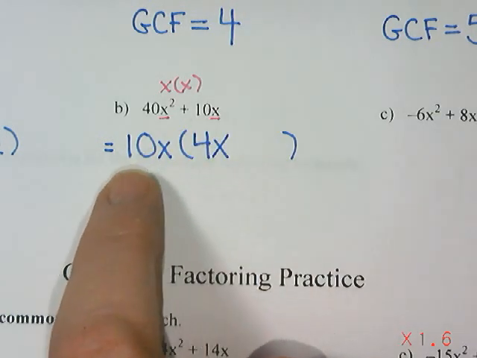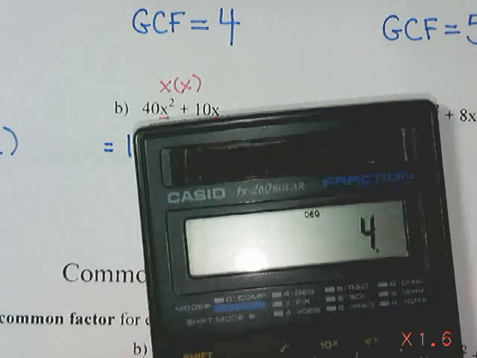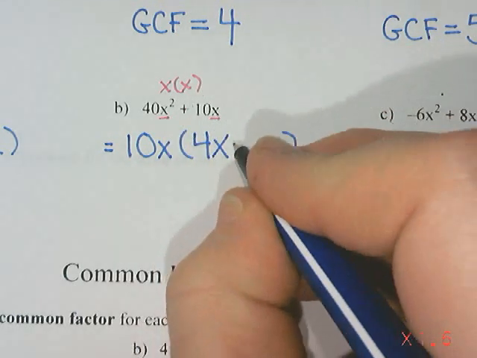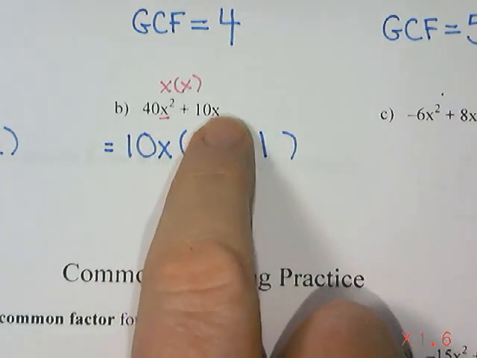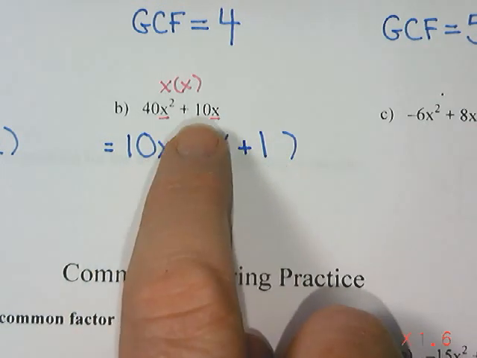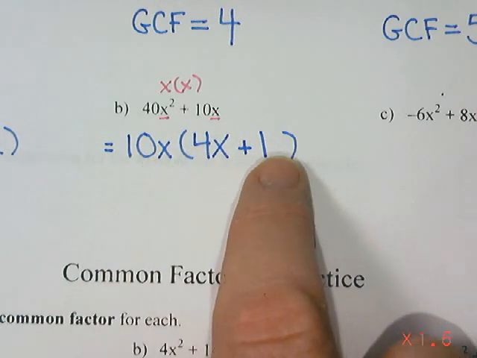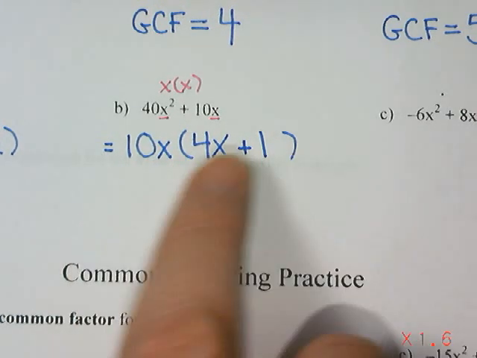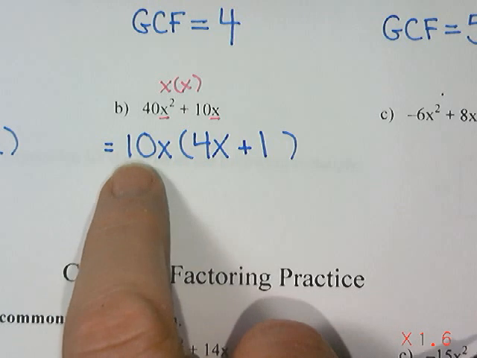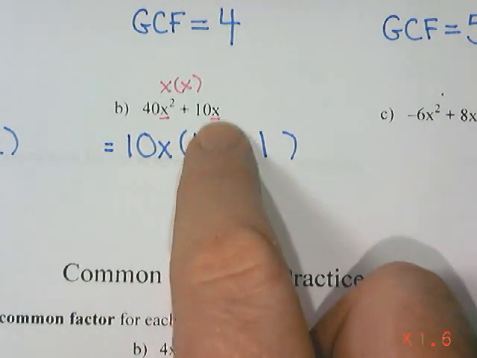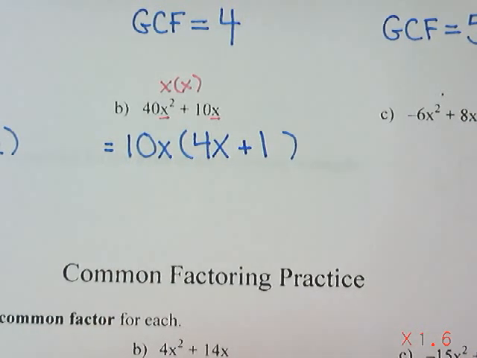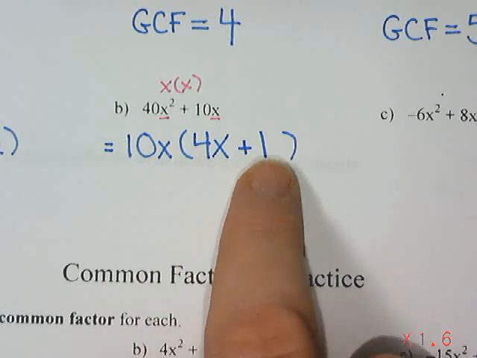And then 10 divided by 10 is 1. So this is going to be plus 1. And then I've divided the x out as well. So x divided by x is also just 1. So 10x divided by 10x is 1. If I were to multiply it back out, 10 times 4 is 40. X times x is x squared. And then 10 times 1 is 10x. Right? So the multiplication question that gave me 40x squared plus 10x is 10x times 4x plus 1.